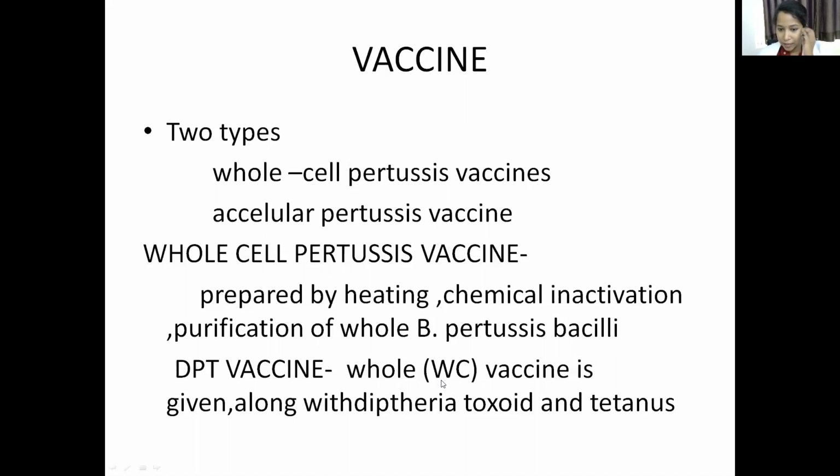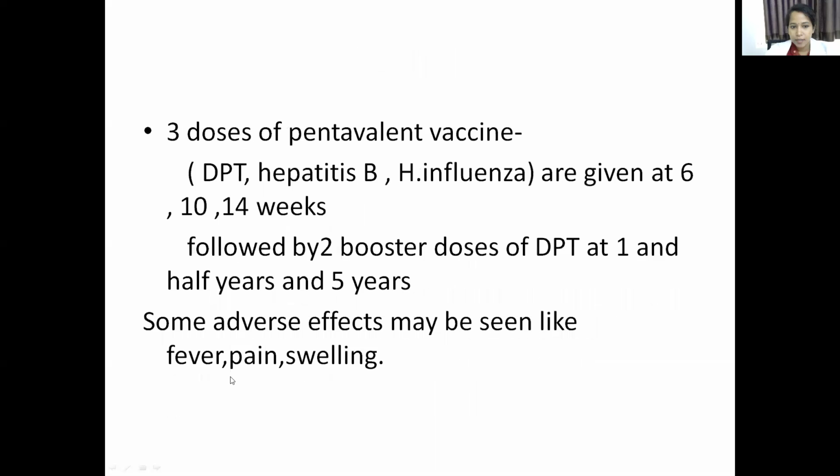Whole cell pertussis vaccine is given along with diphtheria toxoid and tetanus. So it is DPT: diphtheria, pertussis, tetanus.